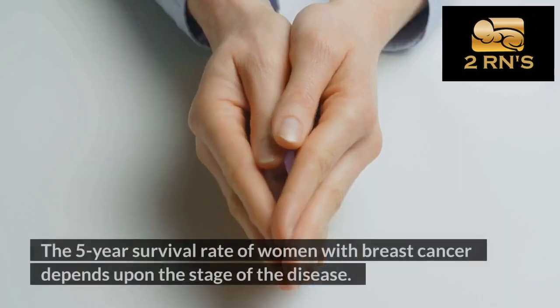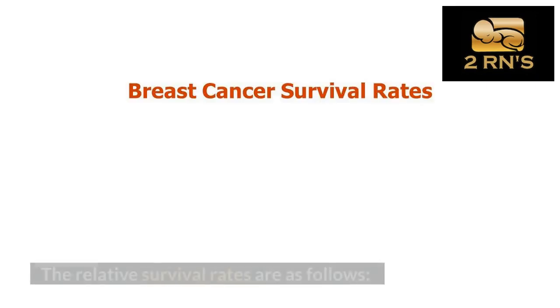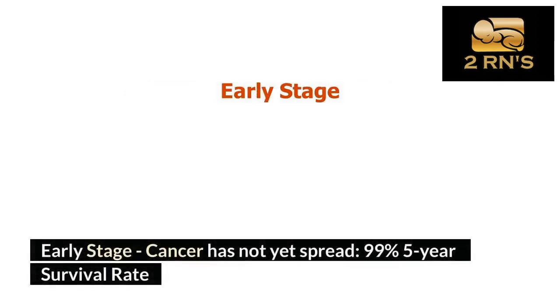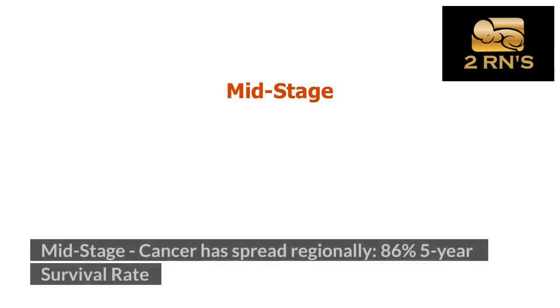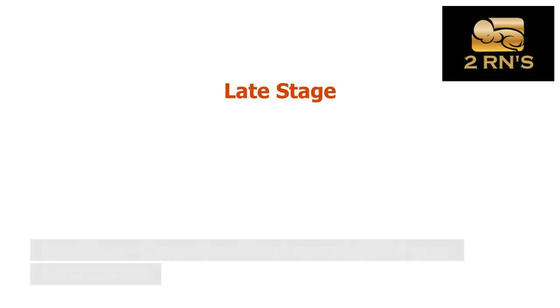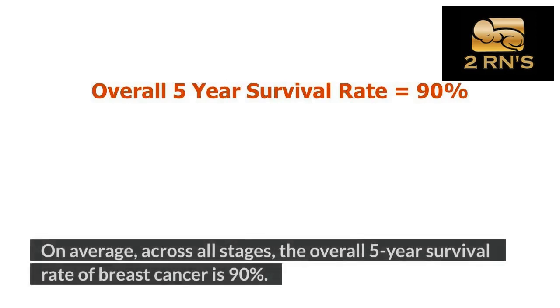The 5-year survival rate of women with breast cancer depends upon the stage of the disease. The relative survival rates are as follows: early stage, cancer has not yet spread, 99% 5-year survival rate. Mid-stage, cancer has spread regionally, 86% 5-year survival rate. Late stage, cancer has distant spread, 28% 5-year survival rate. On average, across all stages, the overall 5-year survival rate of breast cancer is 90%.